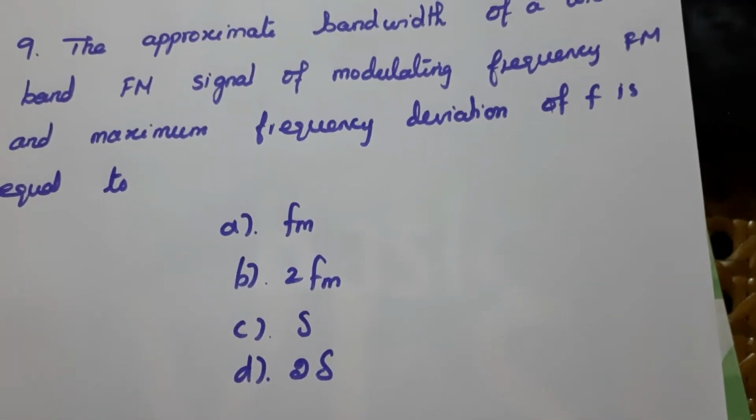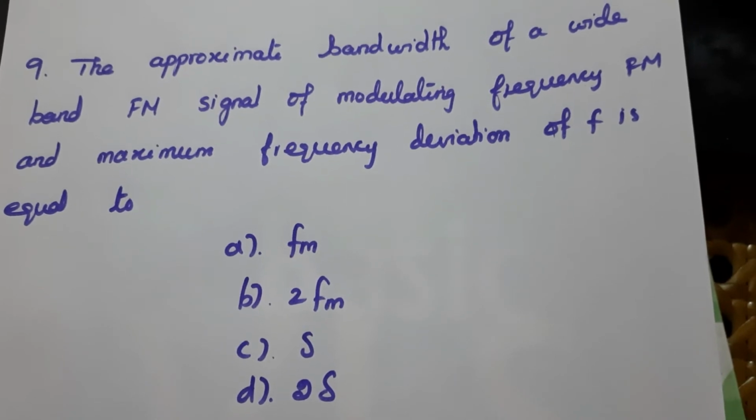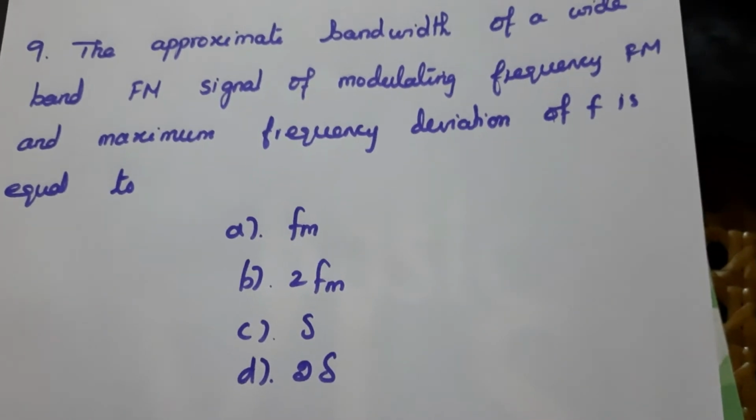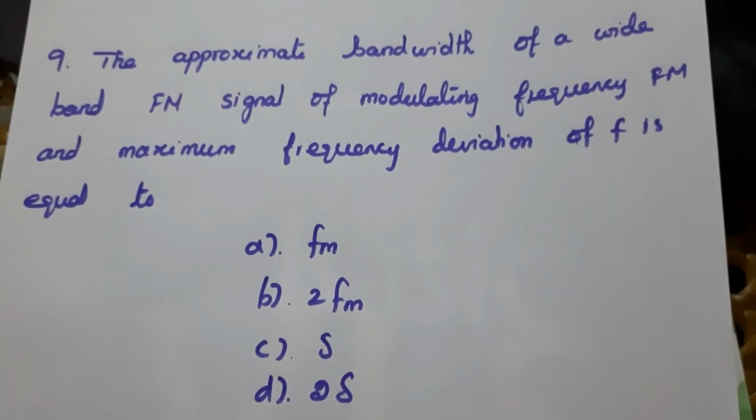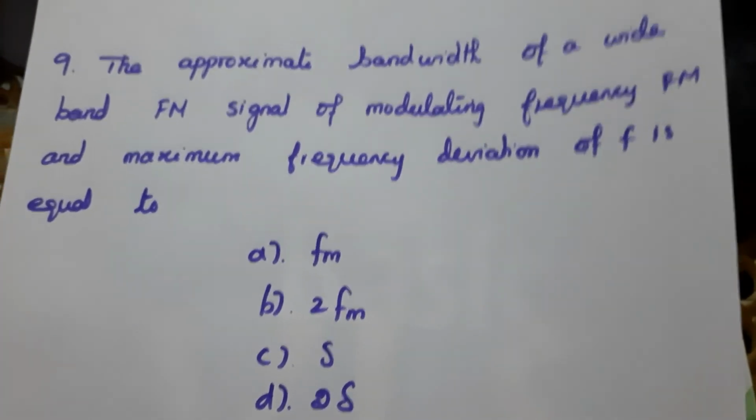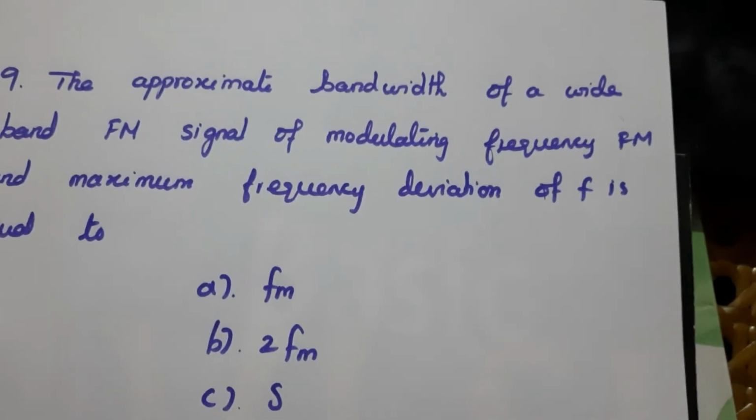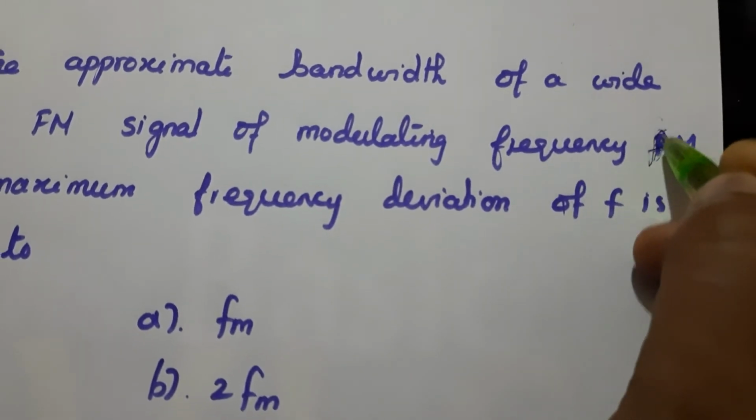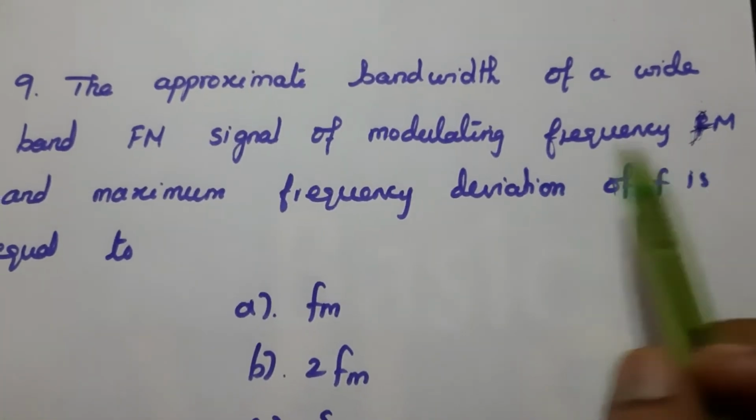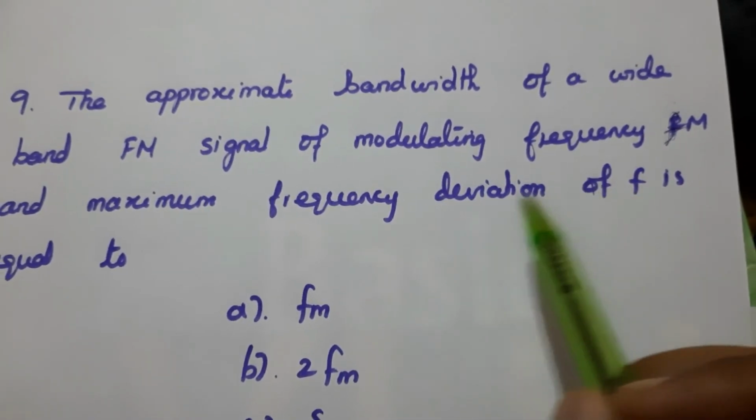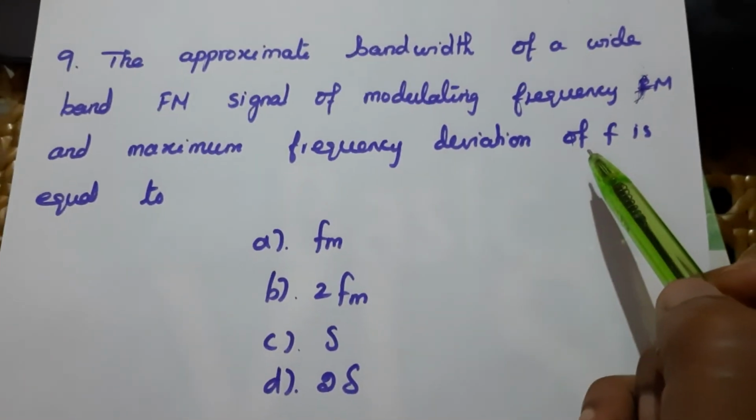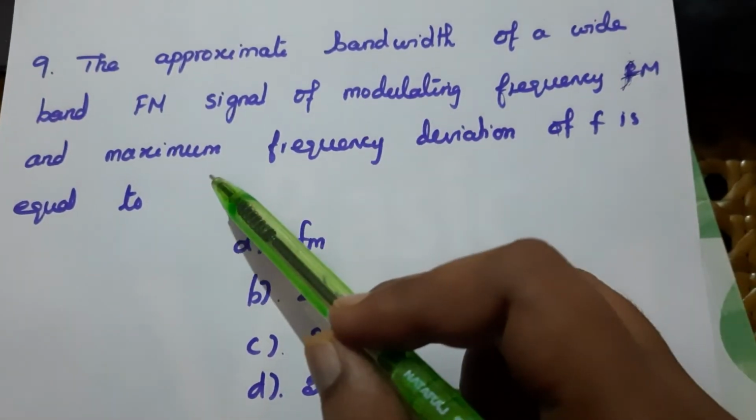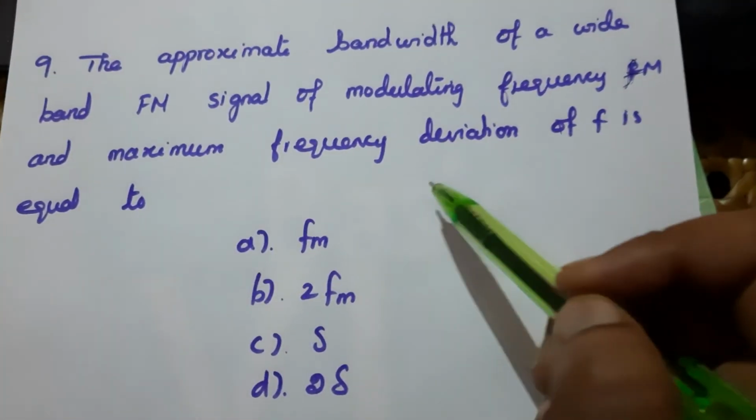Ninth question, the approximate bandwidth of a wideband FM signal of modulating frequency fm and maximum frequency deviation of delta f is equal to.